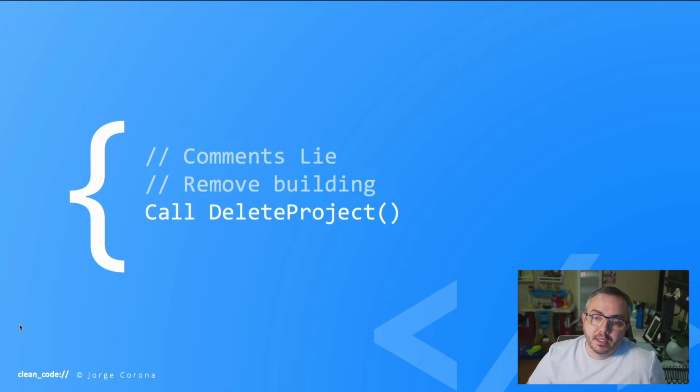Pretty simple. Comments lie. Okay. This example says remove building, but the code is actually going to delete a project. So someone's going to have a bad day. And this happens a lot. Coders, developers, they forget to update the comments. So now the comment is bad. So be careful when you have too many comments. And again, let the code be the comment. And when you need to explain more, explain more. Pretty simple.